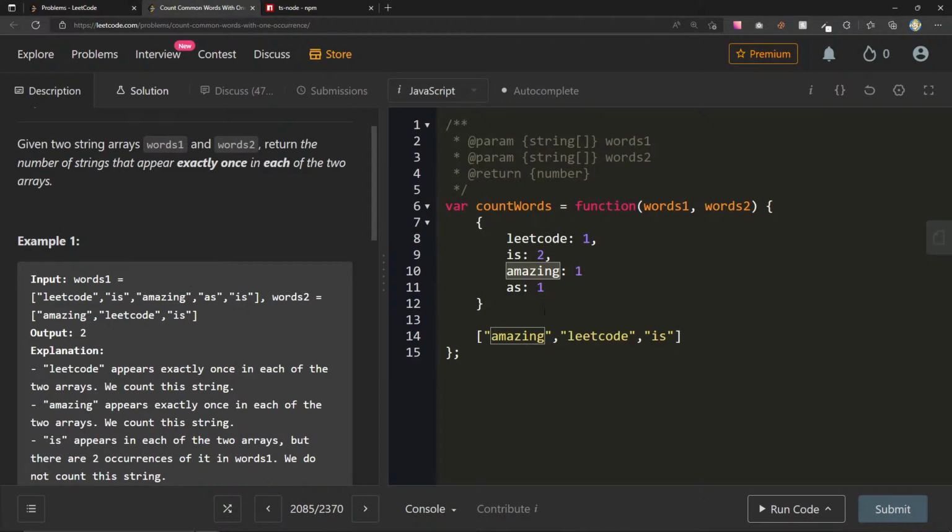See if it's in words. And if I subtract 1 from amazing and that equals 0, then I know it's inside, right? Same thing with LeetCode. If I subtract 1 and it's 0, I know it's a single instance.